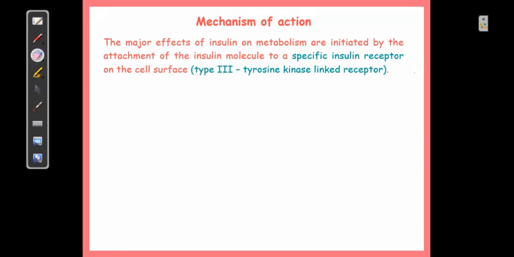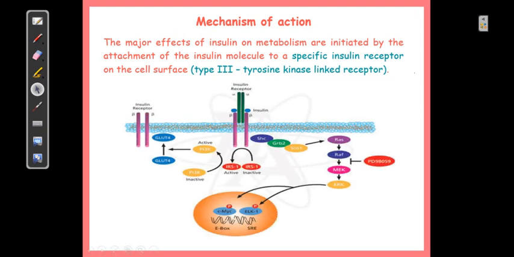Okay, so out of those type 3 receptors, here is the one, the insulin receptor, which has this structure: two alpha chains and two beta chains. Insulin binds somewhere here. You can see the blue molecules shown, these are insulin molecules, and they can bind to these receptors. As you can see, this is a transmembrane receptor.